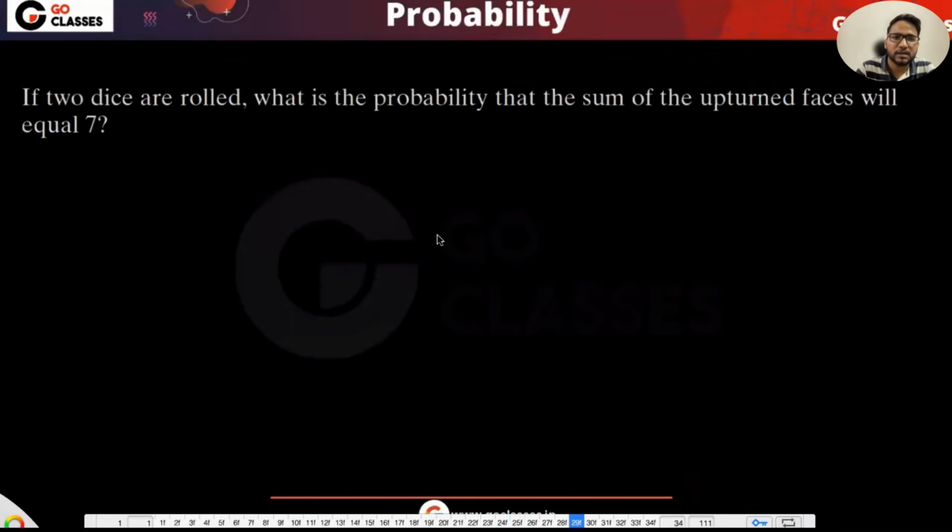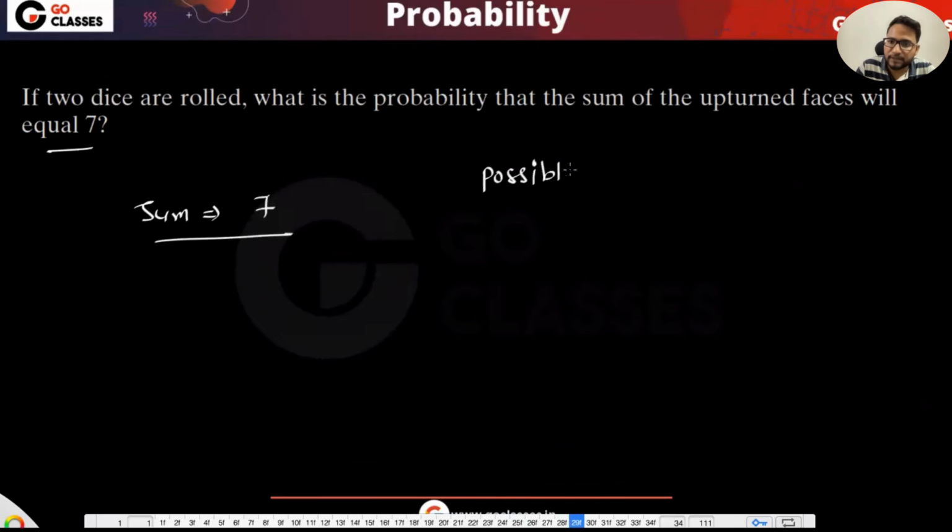Okay, let's see this. If two dice are rolled, what is the probability that the sum of the upturned faces will be equal to 7? For the two dice, your sum should be 7. So what are the possible outcomes?